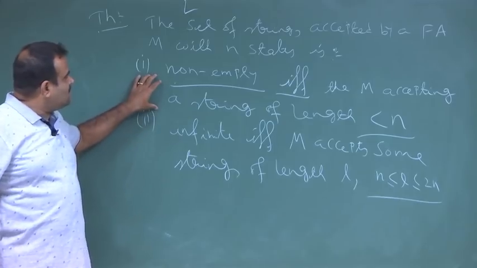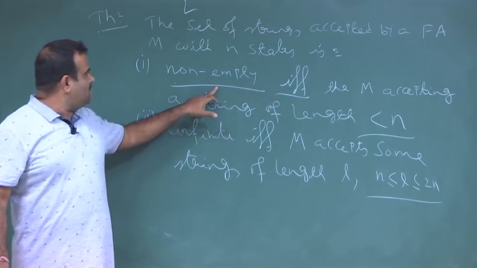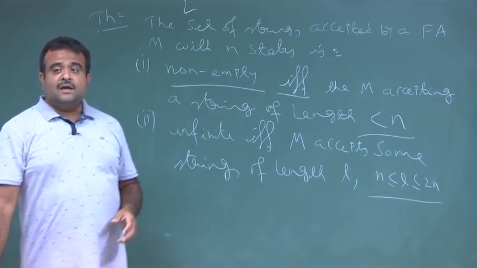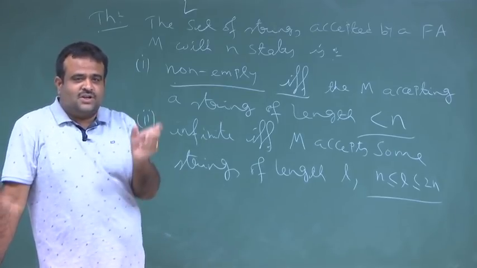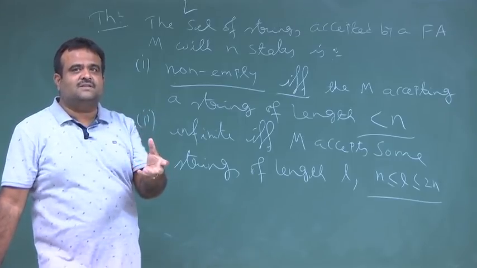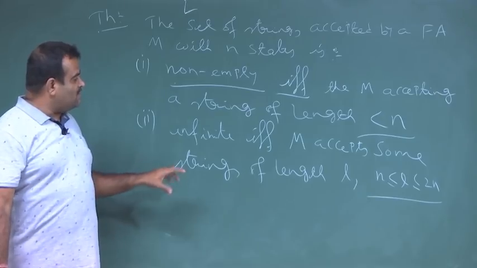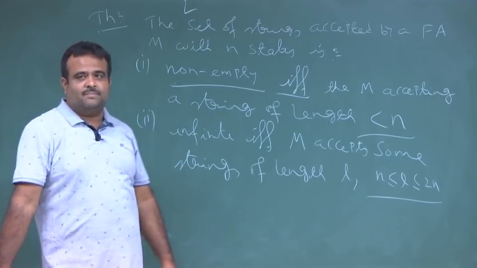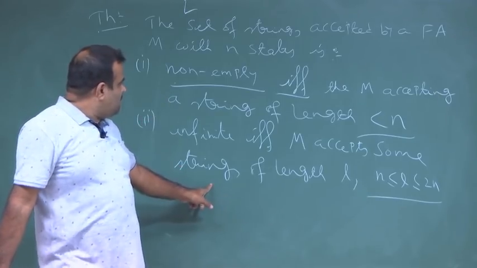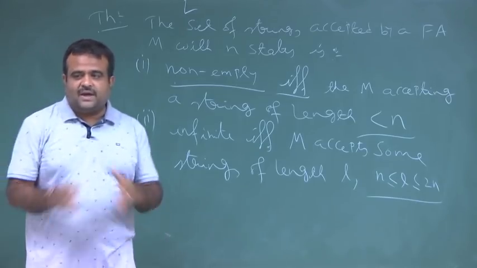So, first part is what? First part is, it is non-empty if and only if, if it is non-empty, that means we have a string which is accepted by it, and if we have a string which is accepted by it, then it is non-empty. And the second part comes directly from the pumping lemma. That means, this consists of n states.